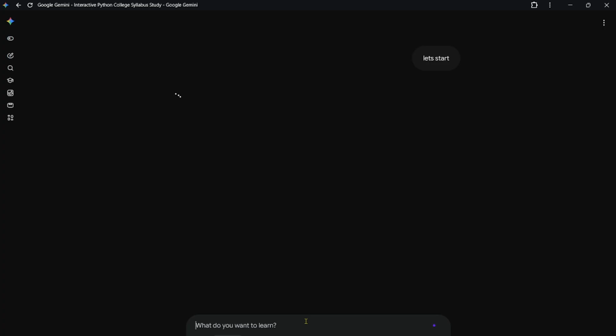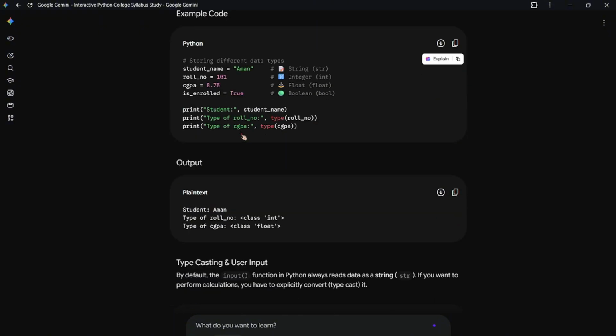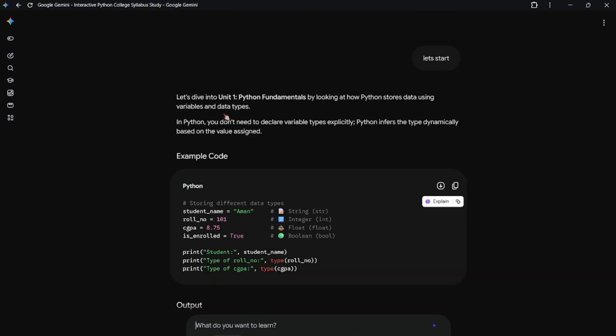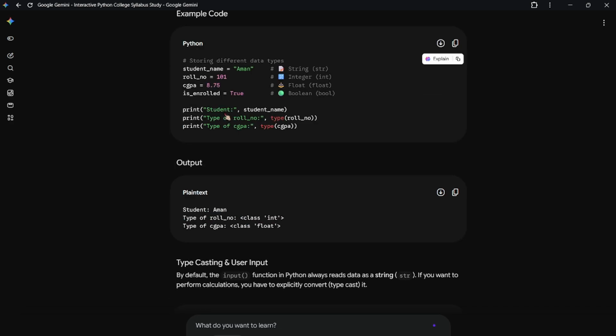Okay, so then let's start with our first concept. So in Python we don't need to declare variable type explicitly.